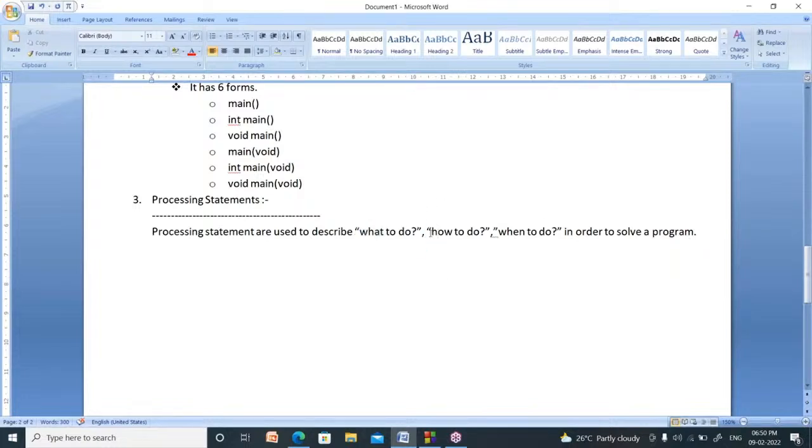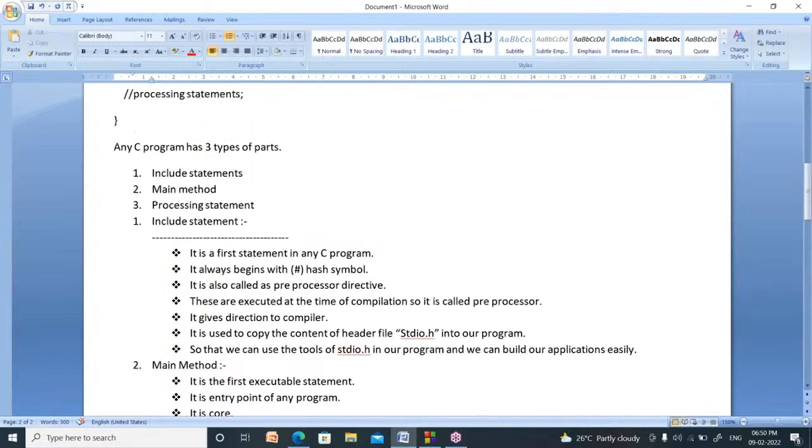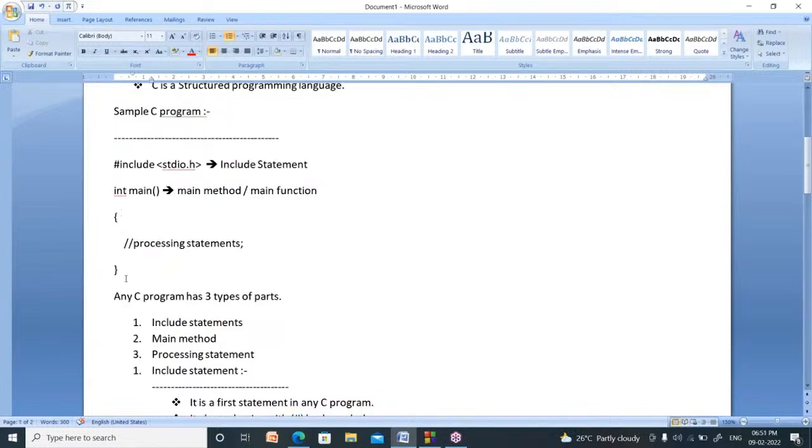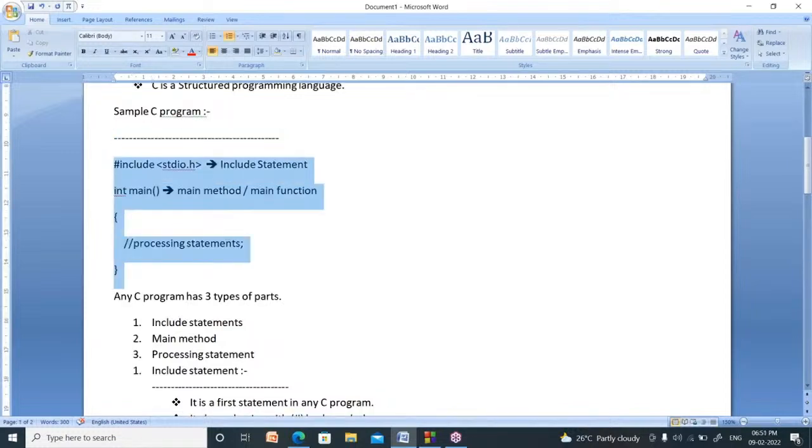Your program will tell how to do. Your program will tell when to do. So what to do, how to do, when to do. Your program will tell these three things. To whom? To the compiler. So this is nothing but processing statements. Right. With this, we finished the sample C program concept.